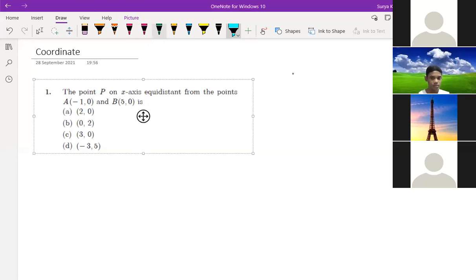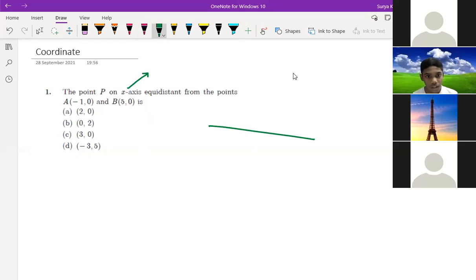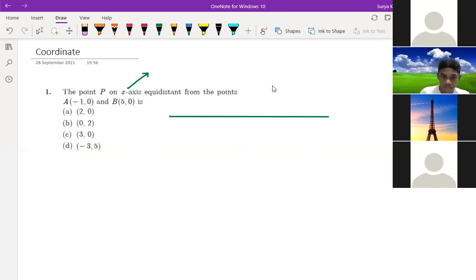The point P is on the x-axis. For the x-axis, what coordinate have you taken? 5 minus 1 by 2. No. What is the coordinate on the x-axis?